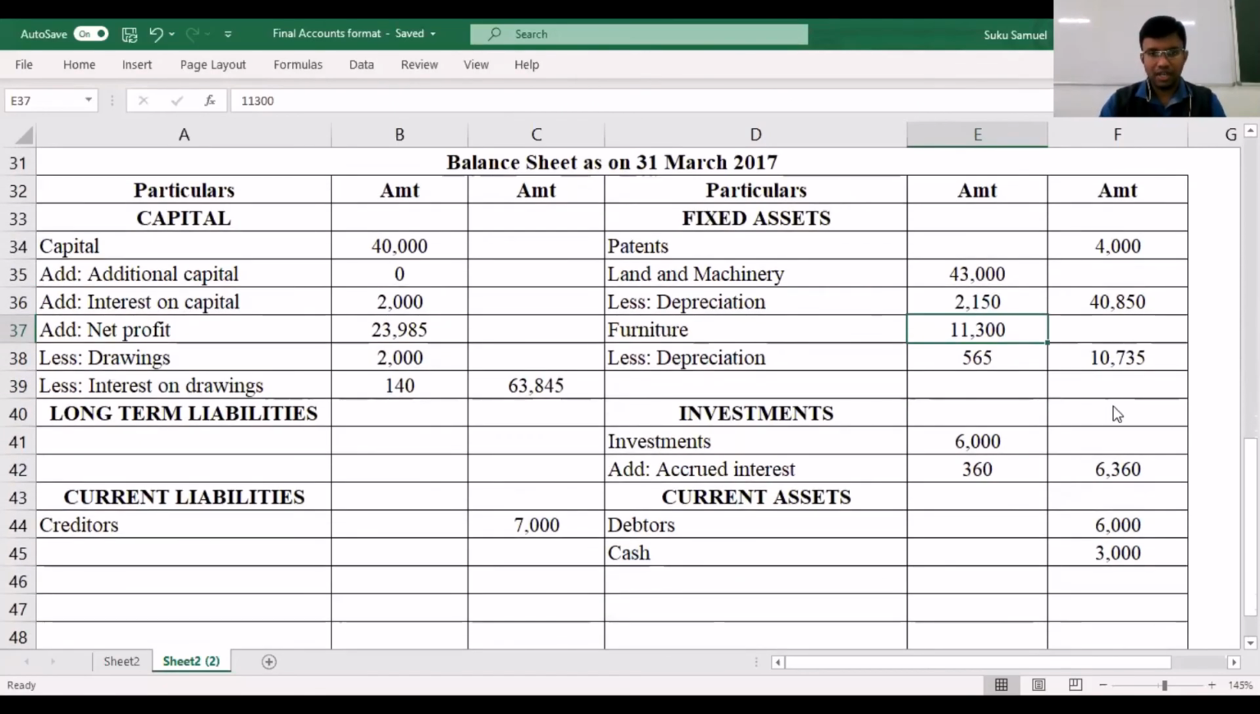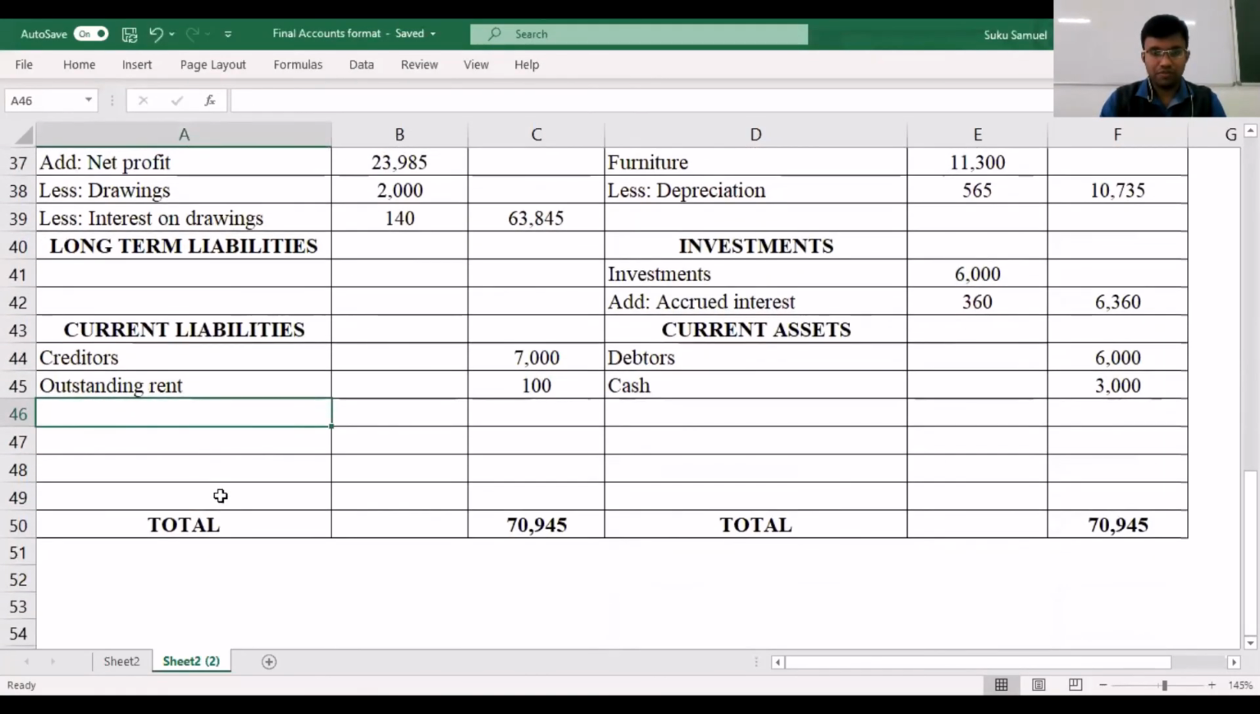Now let's see what other items we have to consider. We have considered most of the items. Now let's quickly look at the adjustments. Interest on drawings, interest on capital, depreciation, and interest on investment we have considered. We have outstanding rent to consider. Please remember that it is a current liability and the amount is 100 rupees. So that also we have considered.